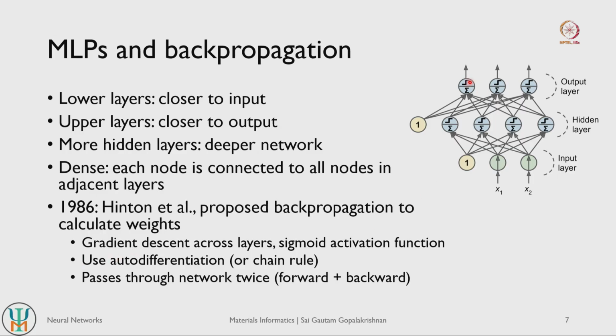So the idea is to calculate the gradients of the loss function, or the error, with respect to the weights in one layer, and then use that to update the value of the weights. We repeat the same process in layers as we go down in the network. The errors are calculated close to the output, and then we calculate gradients in a stepwise fashion and back propagate the errors. So that is why it is called back propagation.